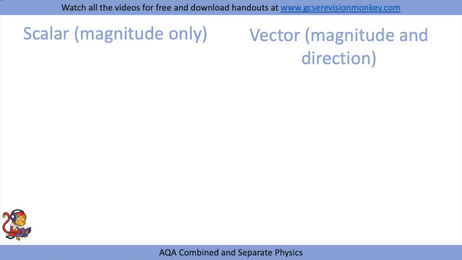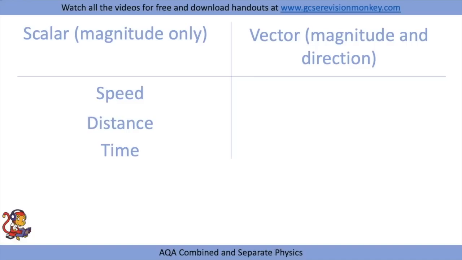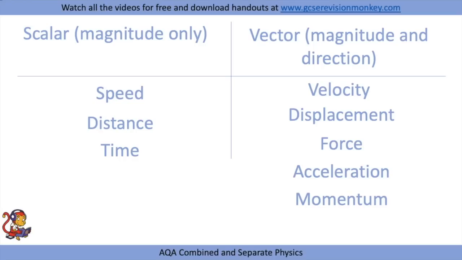Let's first look at the difference between scalar and vector quantities. Some examples of scalar quantities are speed, distance and time. And some examples of vector quantities are velocity, displacement, force, acceleration, and momentum. Now, the difference between the two is that scalar quantities have magnitude only. So magnitude is size. So you can give one of these quantities a big value or a small value, and that will be changing their size.